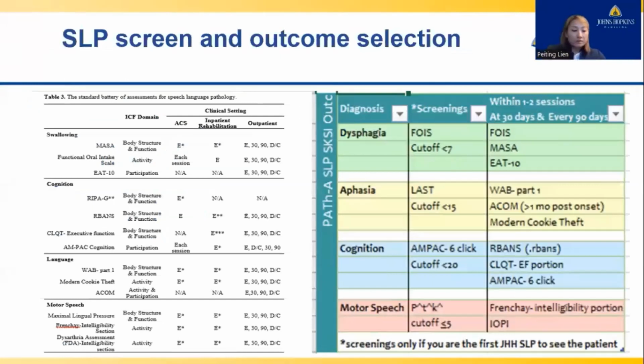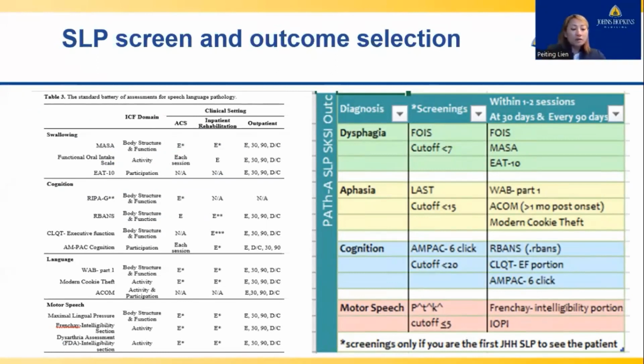As with occupational therapy, the speech-language pathology team addresses many domains of function, specifically swallowing, language, motor speech, and cognition. As a result, the SLP team identified screening tools within each domain of SLP scope of practice through literature review.